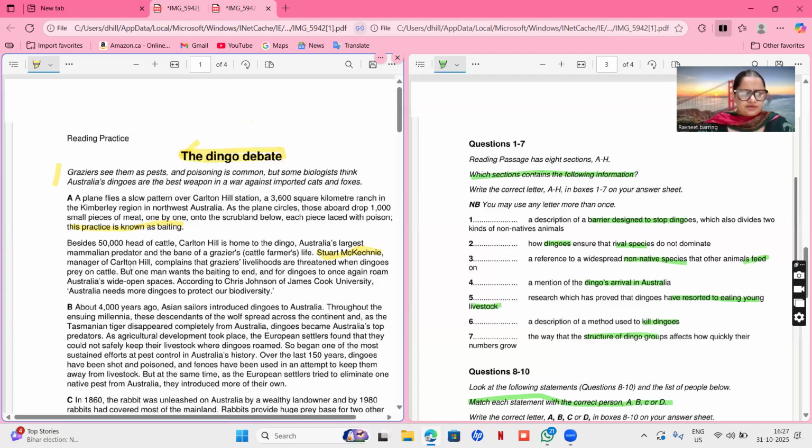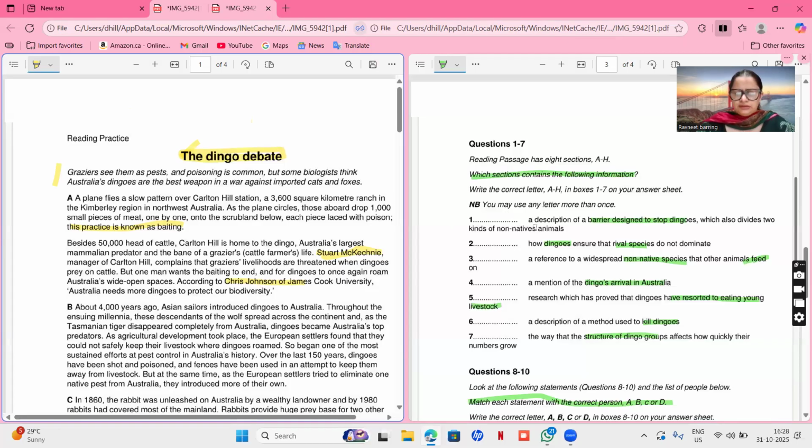Here they are saying why they are impacting the livelihood of farmers. But here they are saying that despite that, one man wants this baiting, this killing of dingoes, to end, and for dingoes to once again roam Australia's wide open spaces, according to Chris Johnson. Chris is saying that Australia needs more dingoes, but Stott is saying that dingoes are impacting the livelihood of farmers.